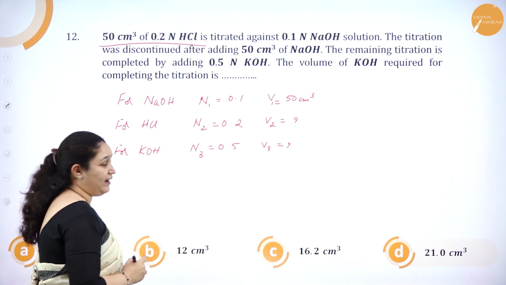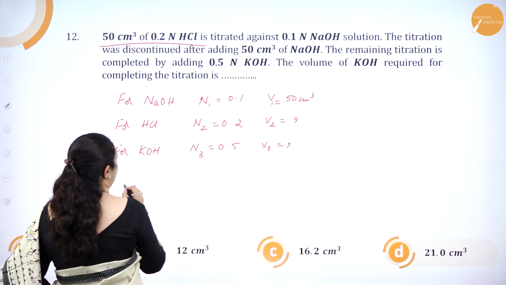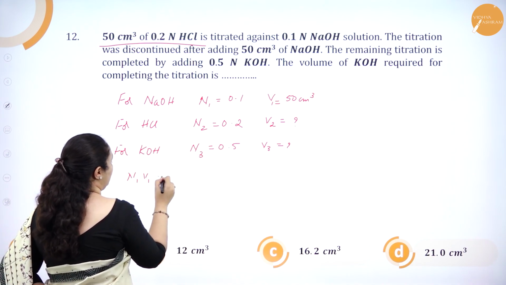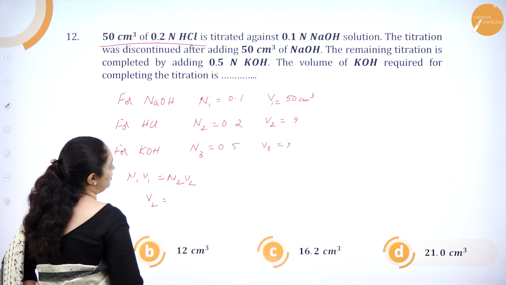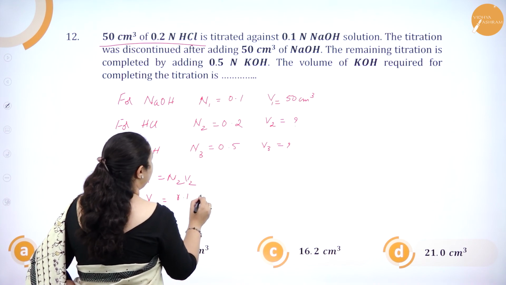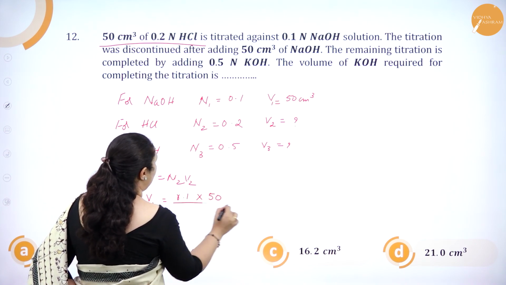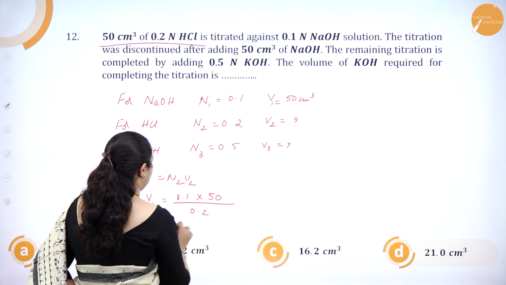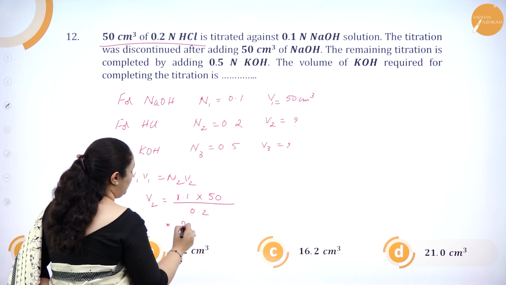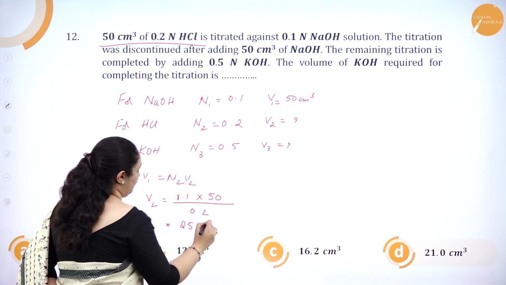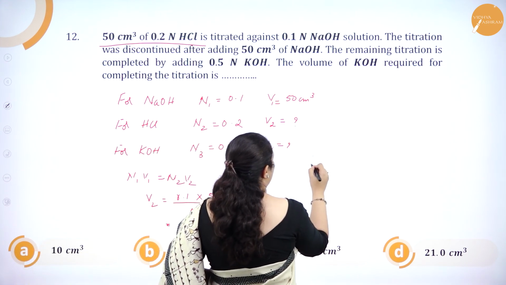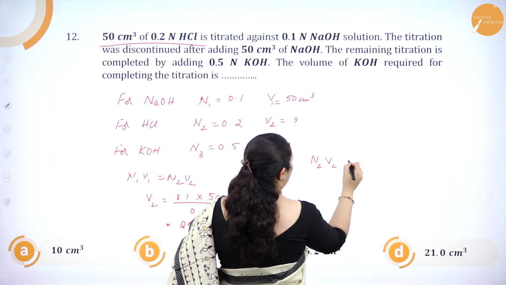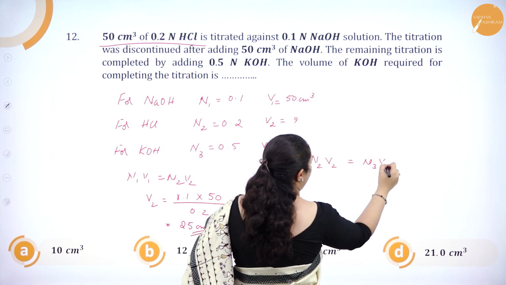So first we will find out V2, that is N1 V1 is equal to N2 V2. Therefore, V2 is equal to N1, 0.1, into 50, divided by 0.2. This answer will be 25 cm cube. Okay. Next, now I'll take the relation N2 V2 is equal to N3 V3.